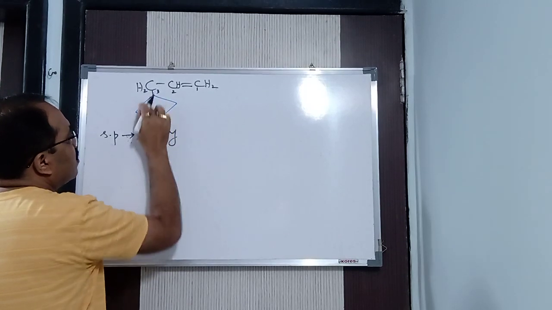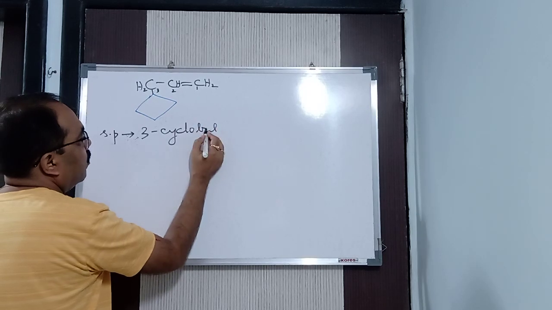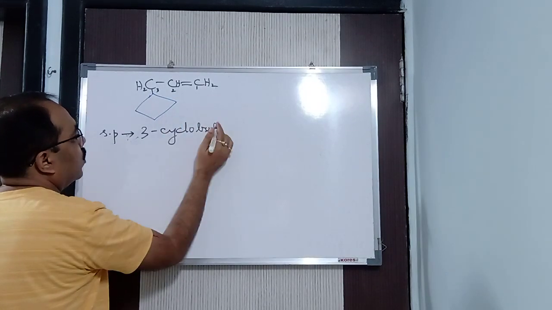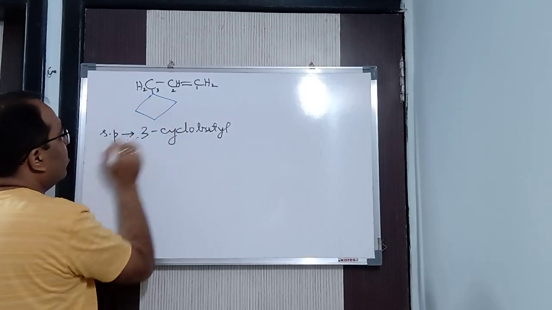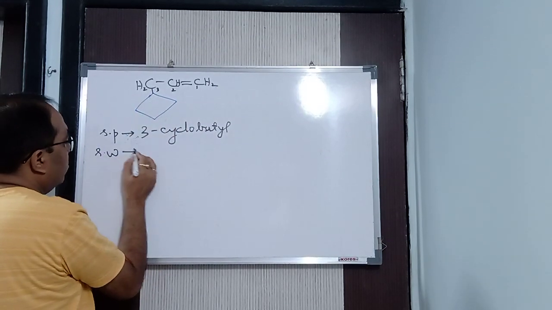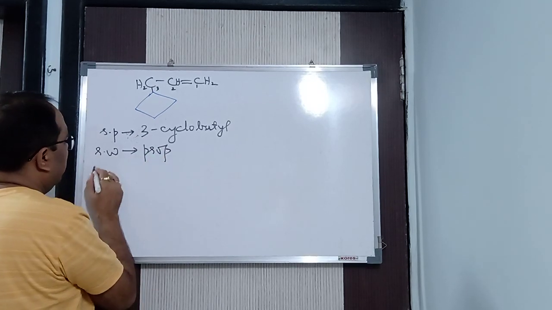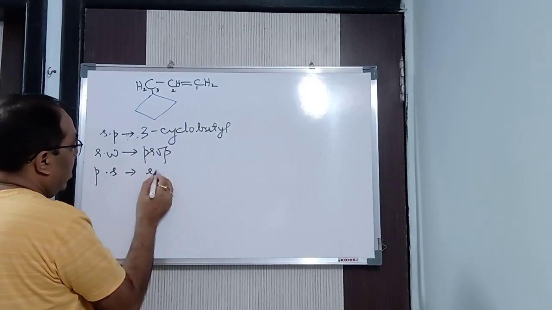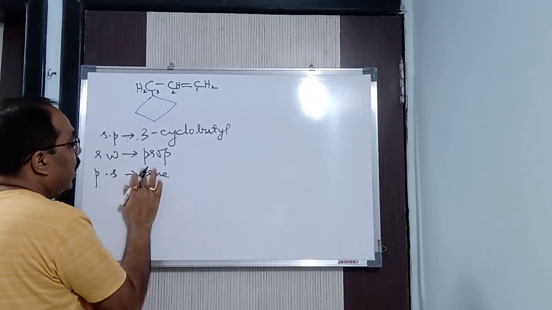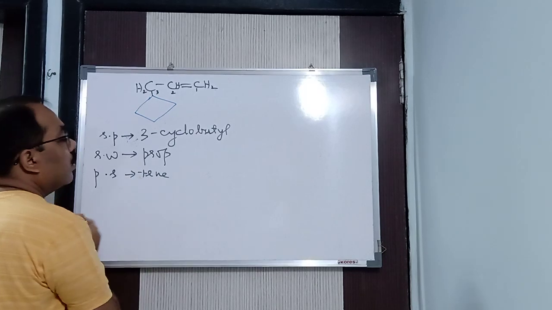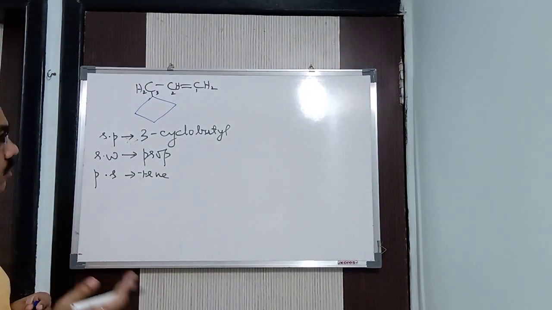In the third position you can see 3-cyclobutyl. 4 carbon, right? 1, 2, 3, 4. 4 carbon. 3-cyclobutyl. Now cyclo already is coming here, so no need to write the primary prefix. We'll write the root word. So the root word is what here? That is nothing but prop. Now the primary suffix is yne. In the first position we are having yne. Either you can write 1-yne or simply we can write yne. Clear? So we can say 3-cyclobutylprop-1-yne, or propene we can say.